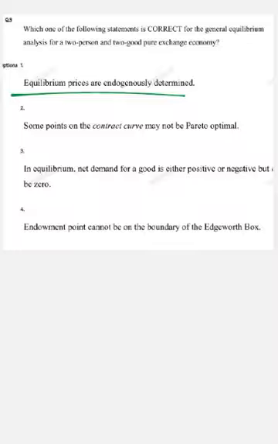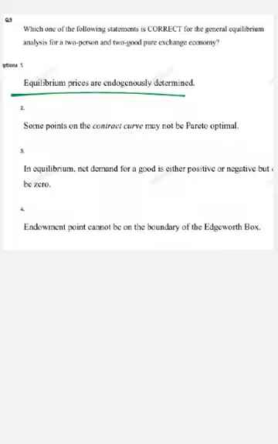Hello dear students, today we are solving a very conceptual microeconomics question from the general equilibrium analysis, and we are considering a two-person, two-good and pure exchange economy, and we must identify the correct statement. Okay. Now, in a 2x2 pure exchange economy, there is no production, only exchange. Analysis is done using the Edgeworth box introduced by Francis Edgeworth, and the general equilibrium framework was formalized by Leon Walras. Okay, now let's evaluate each option logically.